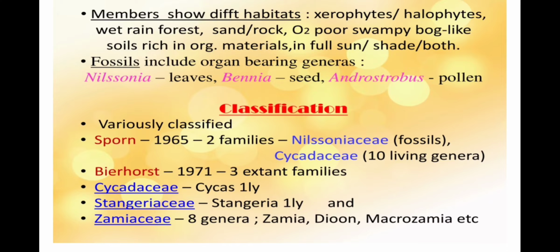Classification of the Cycadales: they are variously classified. Pant in 1965 classified Cycadales in two families, that is Nilssoniaceae with fossils and Cycadaceae with 11 living genera. Bierhorst in 1971 classified Cycadales in three extant families, that is Cycadaceae having Cycas, Stangeriaceae with Stangeria, and Zamiaceae having 8 genera, that is Zamia, Dioon and Macrozamia.